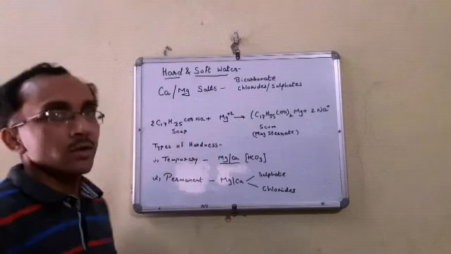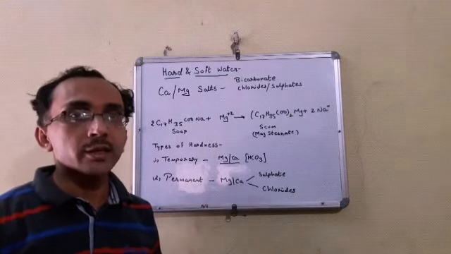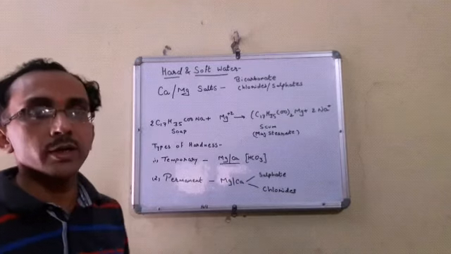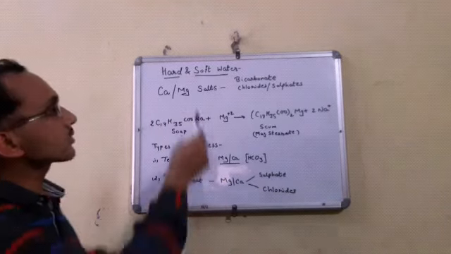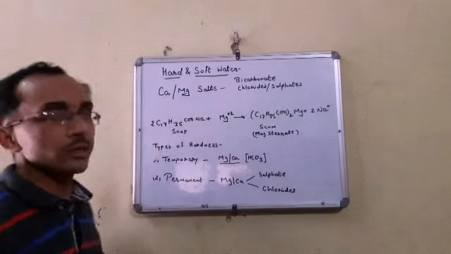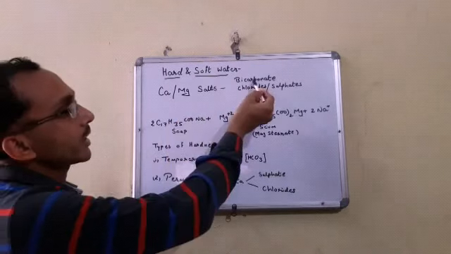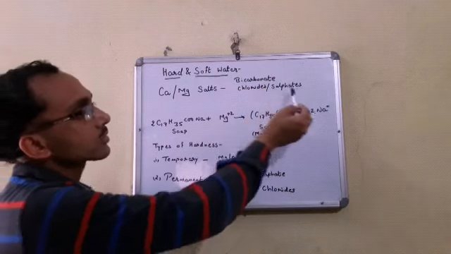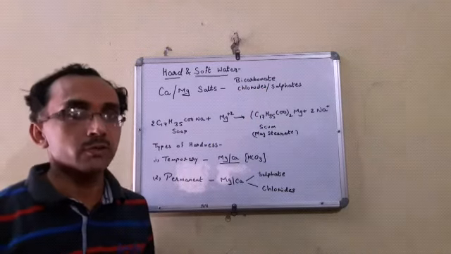What is hard water? When the rainwater comes, it dissolves many of the salts in it, because water is a good solvent. Many salts are dissolved in it when the rain comes on the earth. These salts might be calcium salts or magnesium salts. It might be bicarbonate salts, chloride salts, or sulfate salts that dissolve in water and make it hard. Fine.